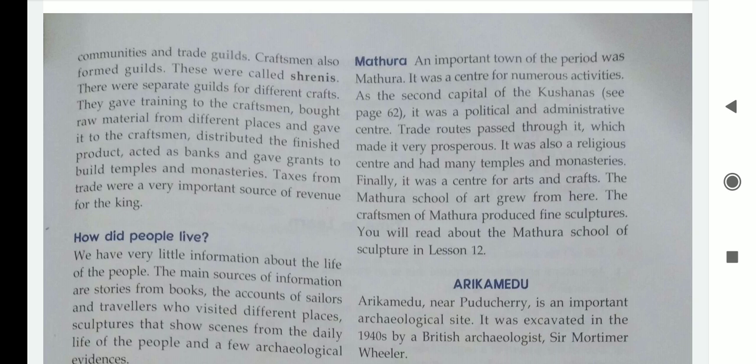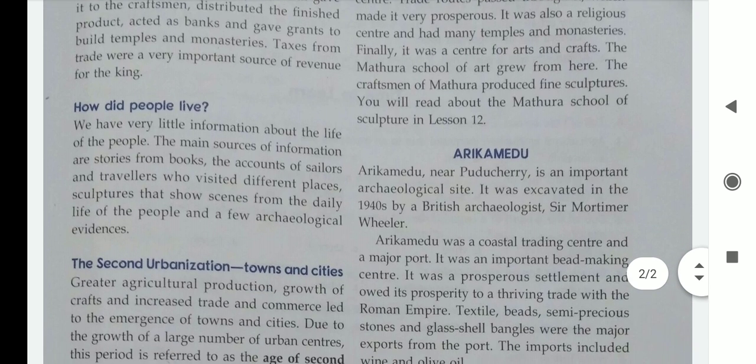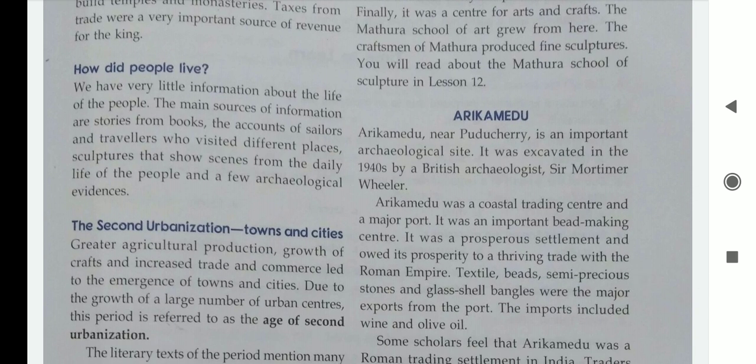Next is Arikamedu. What is Arikamedu? Arikamedu near Pondicherry is an important archaeological site. It was excavated in the 1940s by a British archaeologist, Sir Mortimer Wheeler. So, who had dug this? Who has excavated it? It was a British person. He was an archaeologist and his name is Sir Mortimer Wheeler. It is near Pondicherry and it is also an important archaeological site.